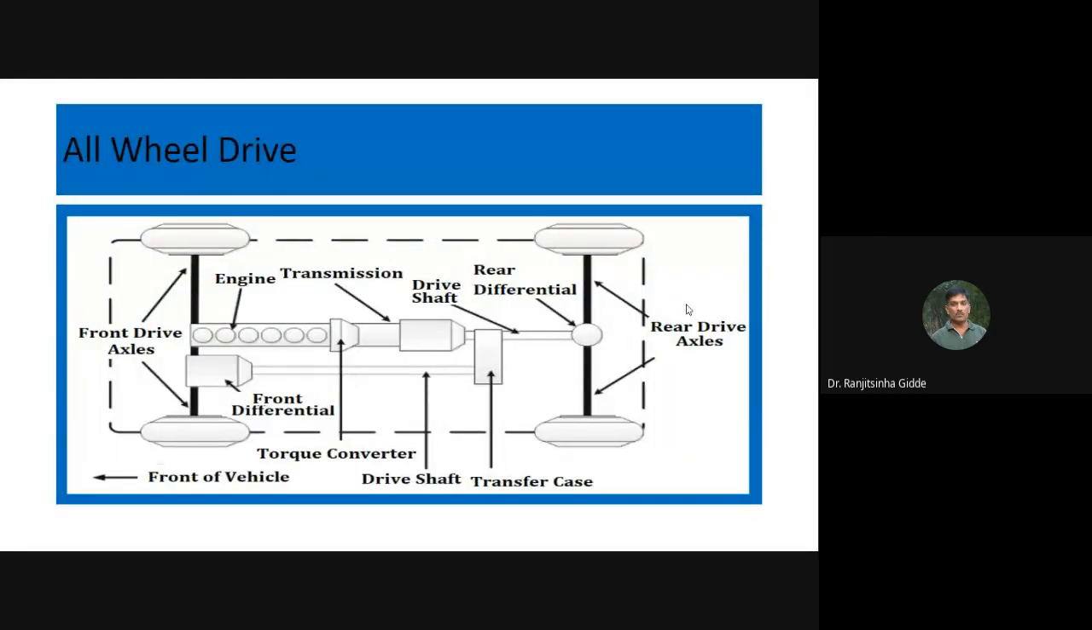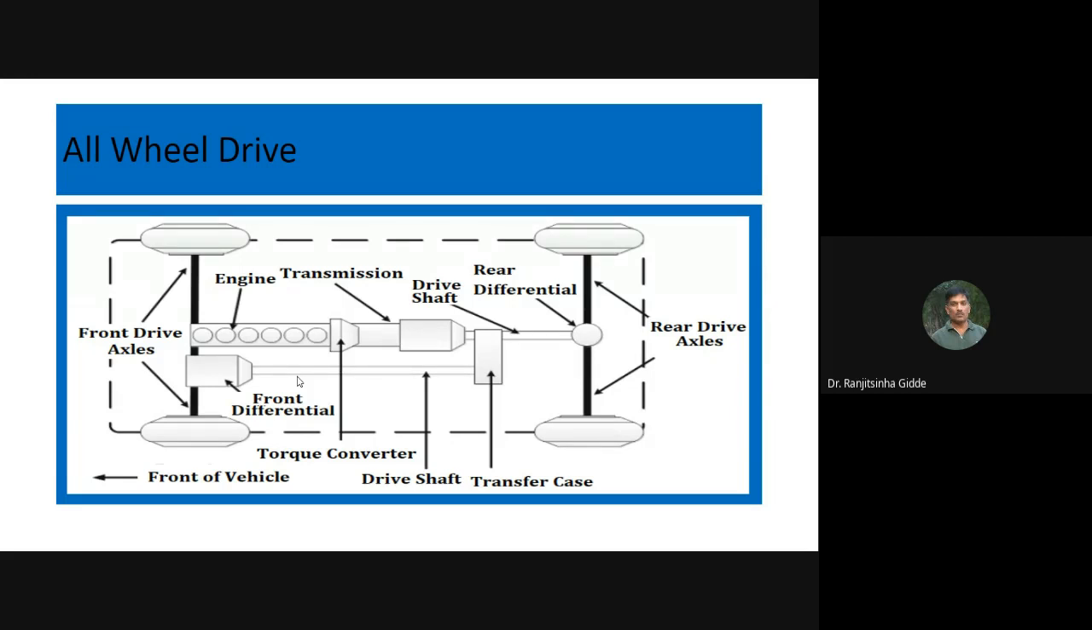So yesterday we started this topic, all-wheel drive. So again here, we have to see first how many additional components are provided with respect to the all-wheel drive in comparison with the two-wheel drive, that is front engine rear wheel drive and front engine front wheel drive.